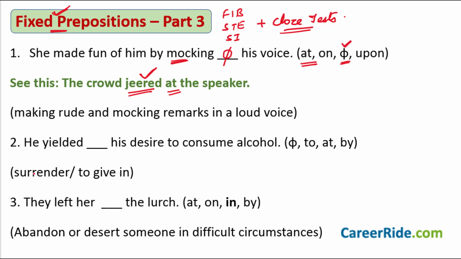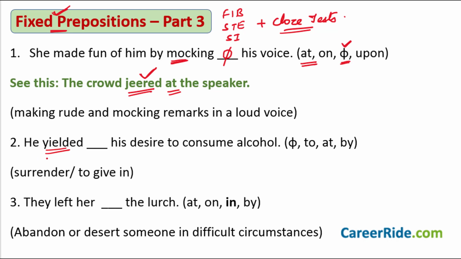Sentence number 2. He yielded dash his desire to consume alcohol. Now, the first thing to understand here is, what does the word yield mean? It doesn't mean that production sort of a thing. You yield in terms of your crop production. The word here means to surrender or to give in to something.